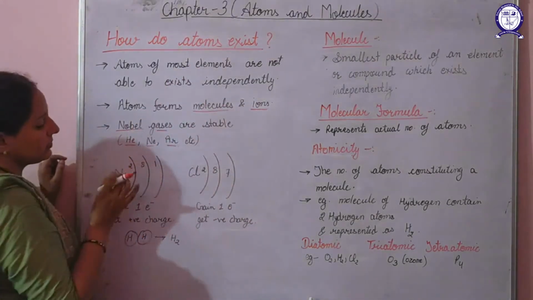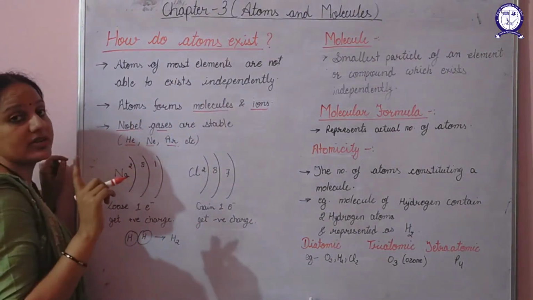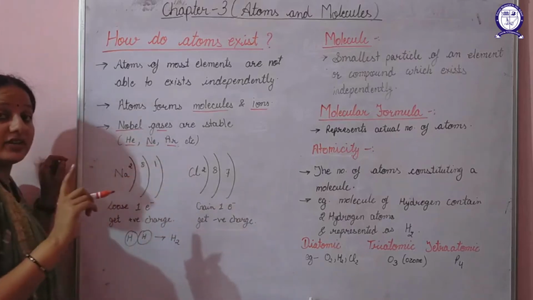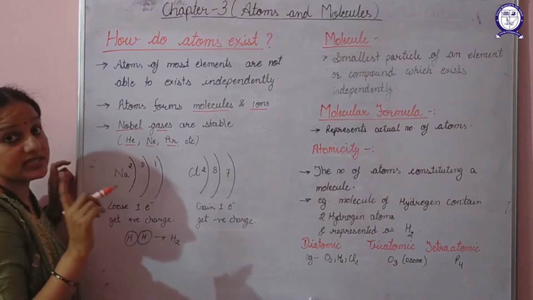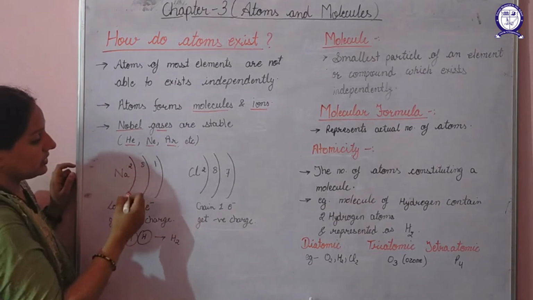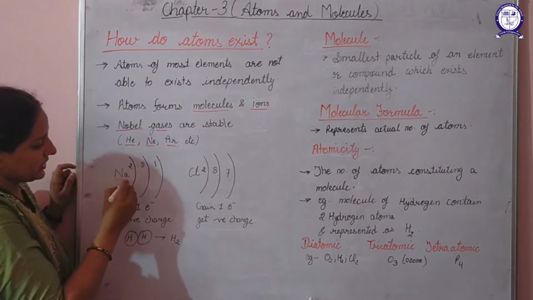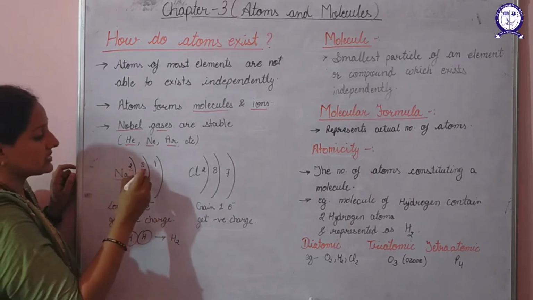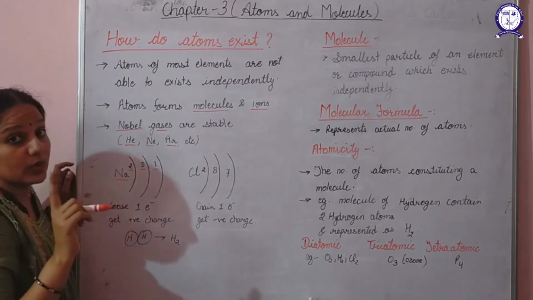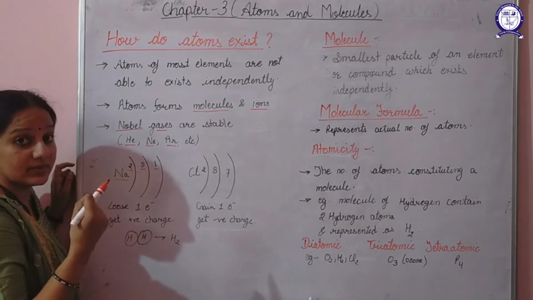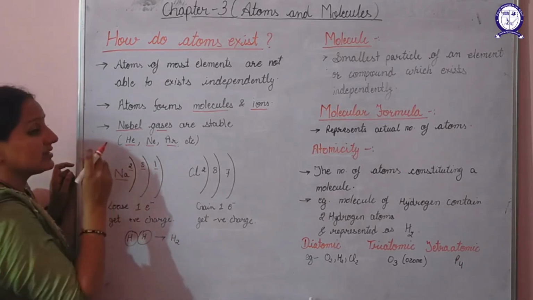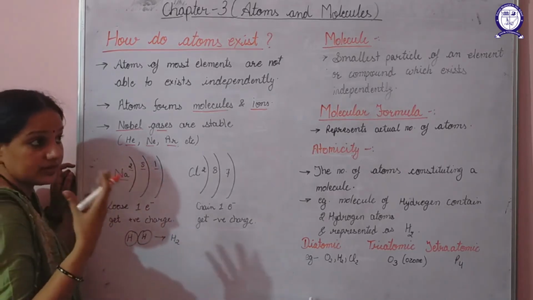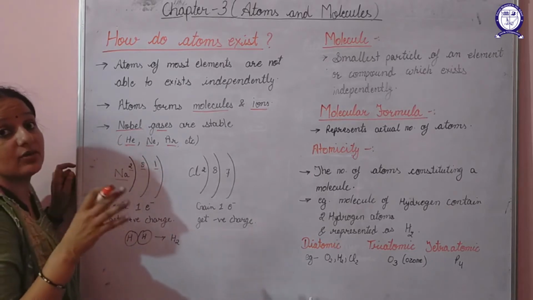Now if we talk about sodium, sodium cannot exist alone. Why can it not exist alone? Because of its instability. Now sodium has shells: the first shell has 2 electrons, this one has 8, and this one has 1. In order to gain stability, all the elements require a stable configuration.